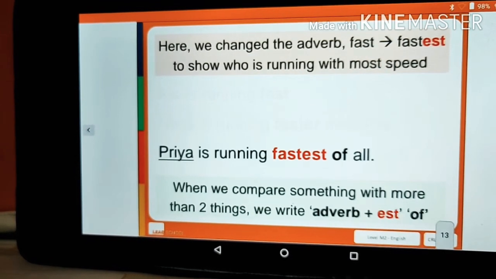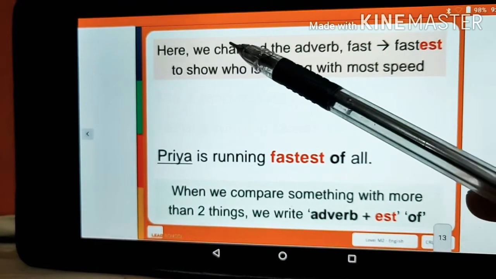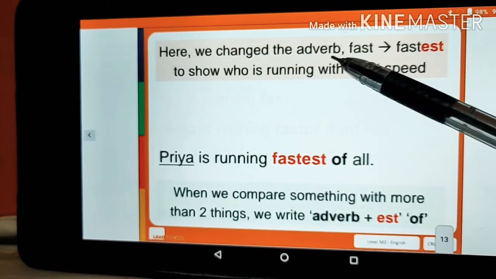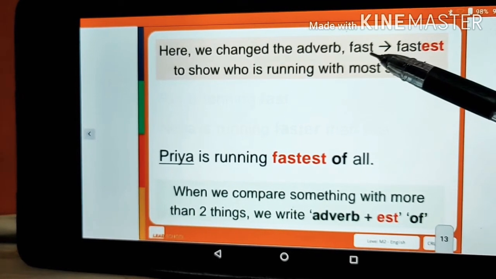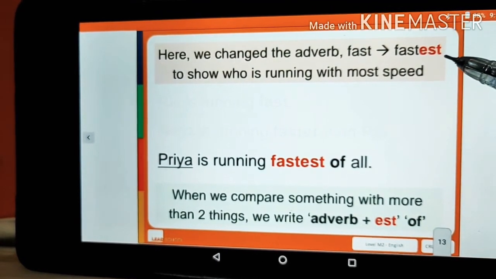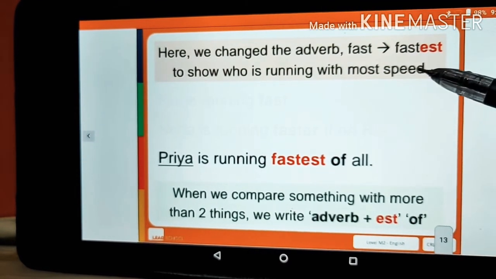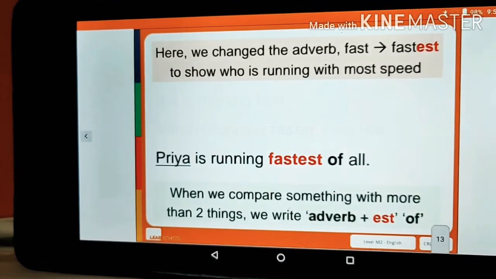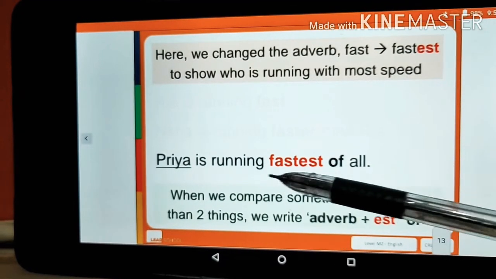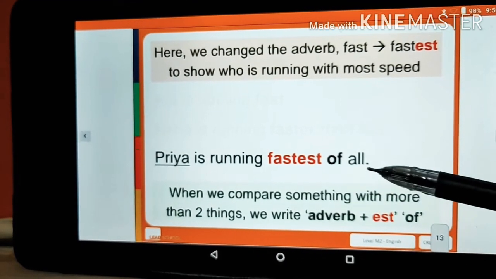Let's see next. Here we change the adverb fast to fastest to show who is running with the most speed. सबसे तेज कौन दौड़ रहा है? So Priya is running fastest of all.